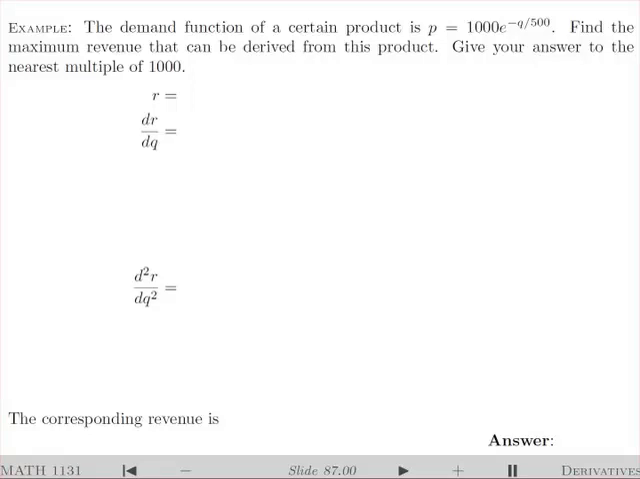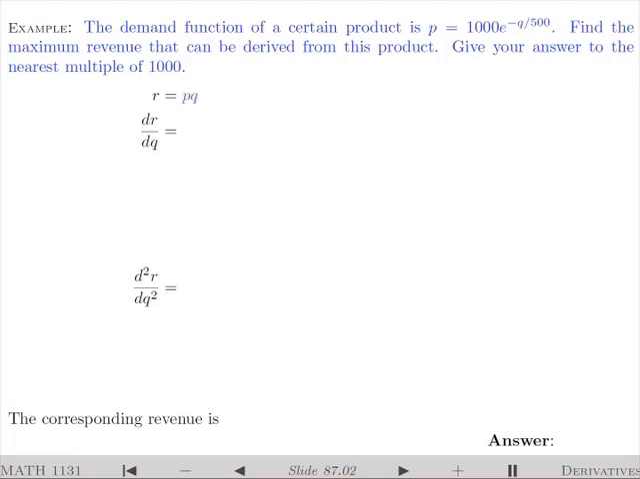Welcome. In this session, we are going to do our final example of finding absolute extrema over an infinite interval. It's again a word problem. It gives us the demand function, and I have to find the maximum revenue. I have to start by finding the revenue function.